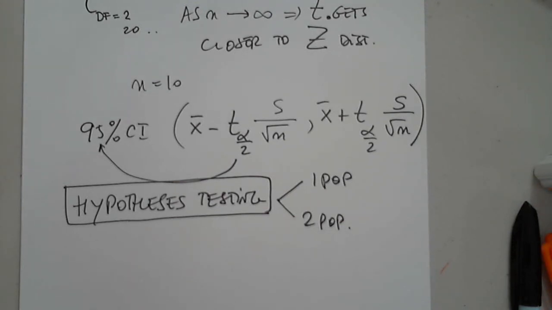Which of the following is not a property of the student t distribution? So let's discuss that. The student t distribution has a mean of 0. We accept or not? Yes, we know that. It's like the z, that part. So it's a property, so I cannot choose that. Let's see B.